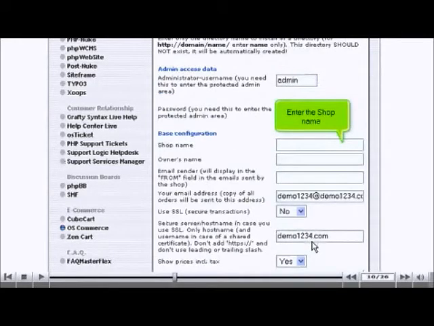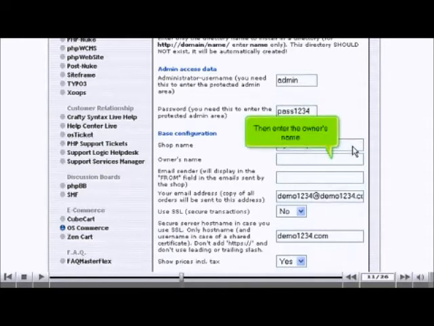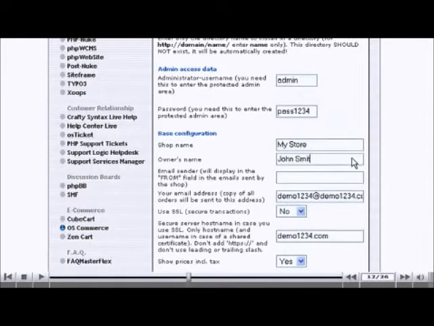Enter the shop name. Then enter the owner's name. Enter an email sender address. Then enter an admin email address.